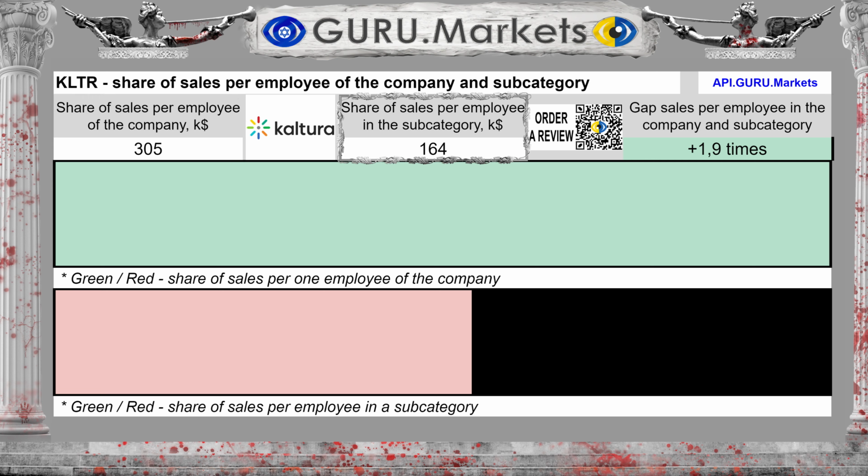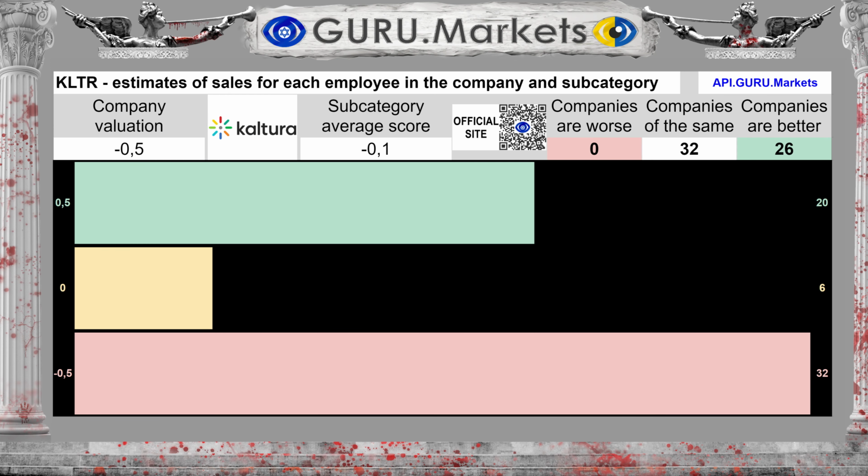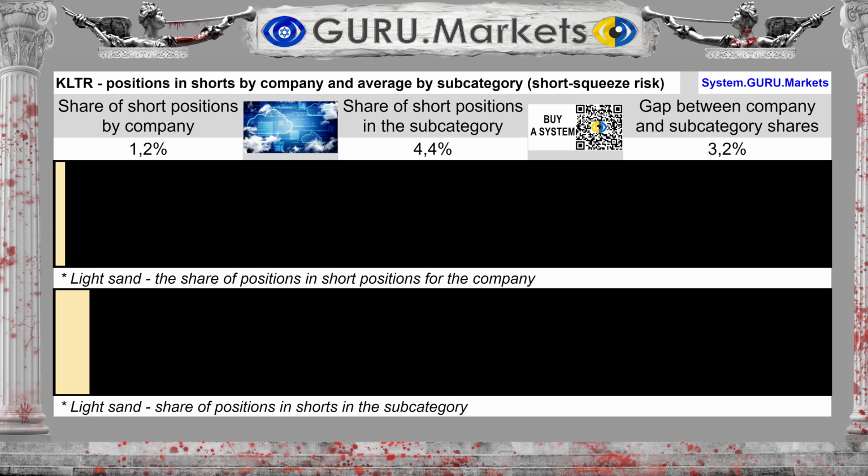Revenue per individual employee of the company is $305,000. By subcategory, $164,000. The difference between the subcategory average and the company's performance is 86%. Estimation of sales volume per individual employee in comparison with the indicators of subcategory companies: Tolerable, minus 0.5 points.